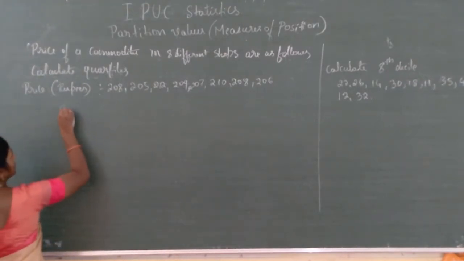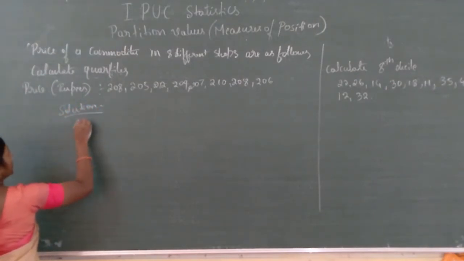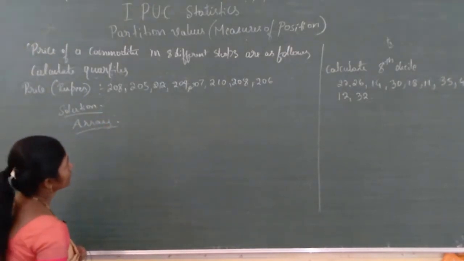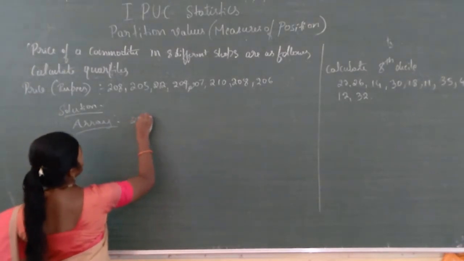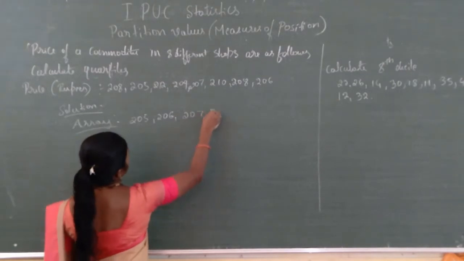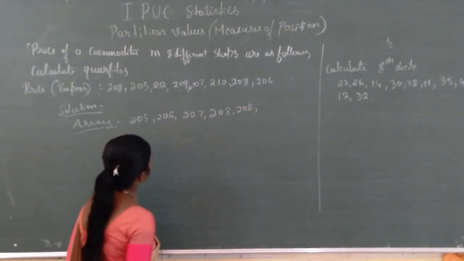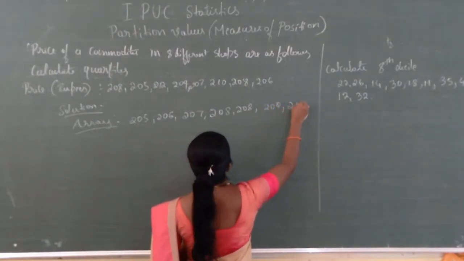Answer. First, you have to arrange the data, the least one first: 205, then 206, 207, 208, which occurs 2 times, 208, 209, 210, then 212.